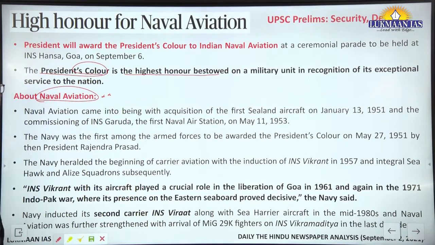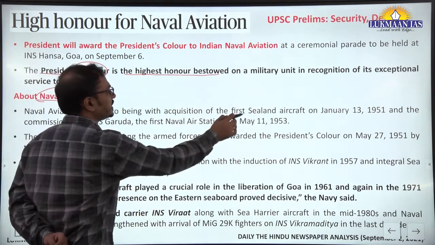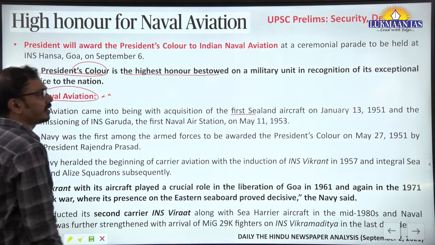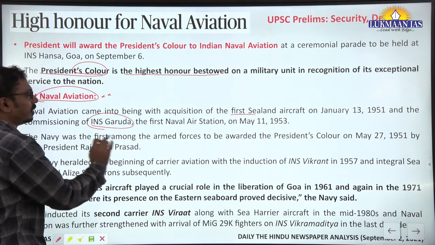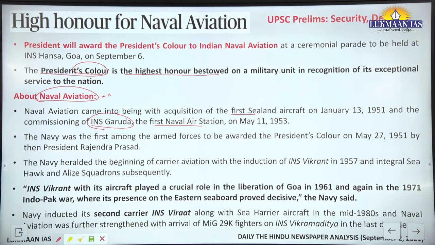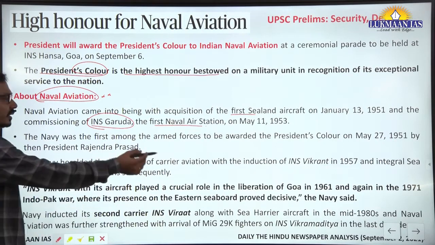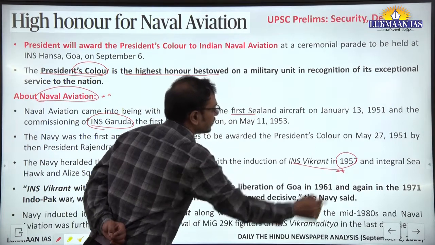Now, the brief history of naval aviation we will understand. It came into being with the acquisition of the first sea-land aircraft in 1951 and commissioning of INS Garuda, the first naval air station, in 1953. Then the first aircraft carrier, INS Vikrant, was commissioned in 1957.